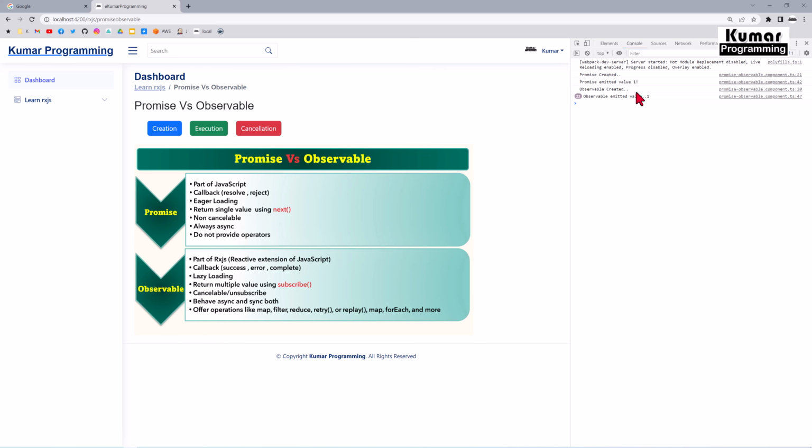Now let's move to another difference. Promises do not provide any operators. On the other hand, observables provide operators like map, filter, reduce, retry, replay, forEach, and many more. Here I'll show you how to use the map and filter operators in observables. Now let's flip to Visual Studio.